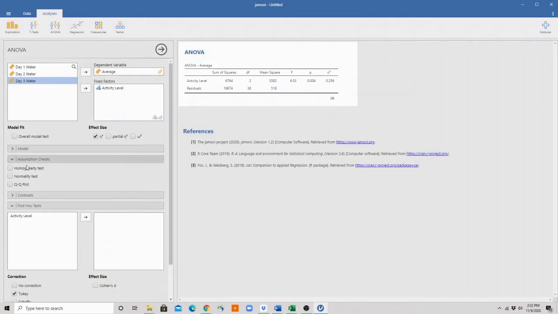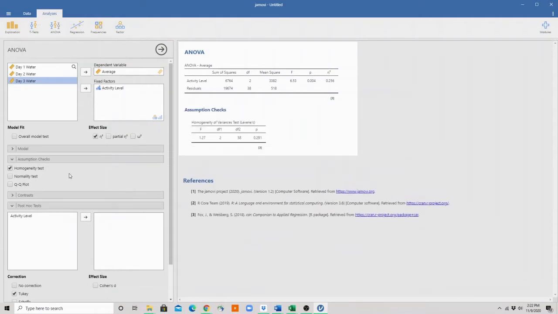However, I want to make sure I haven't broken any assumptions, so I'm going to run a homogeneity test. And when I look at the homogeneity test, I can see here that I have not violated an assumption, that my p-value is above 0.05, which means I have not violated my Levene's test or homogeneity of variance test. So that is good news.